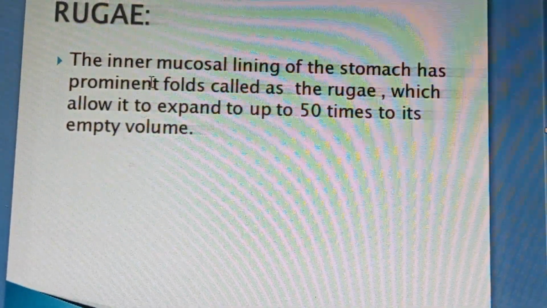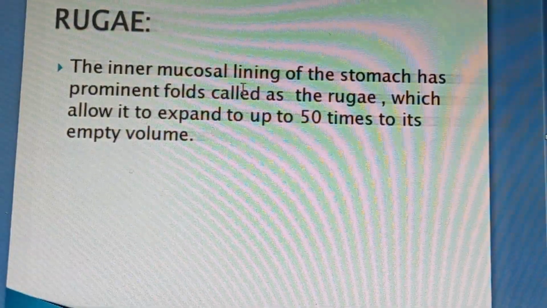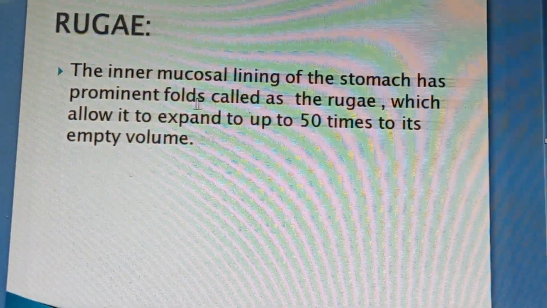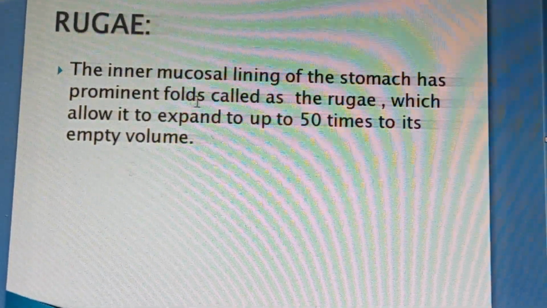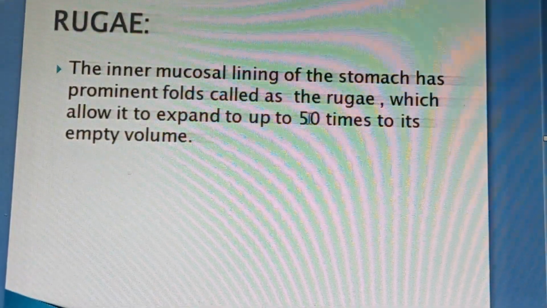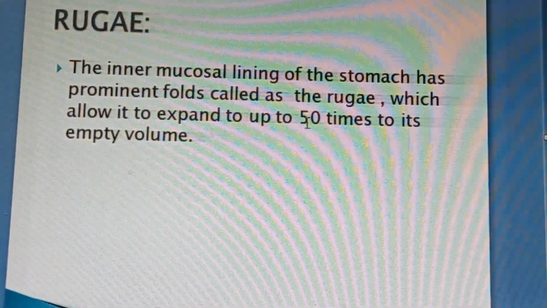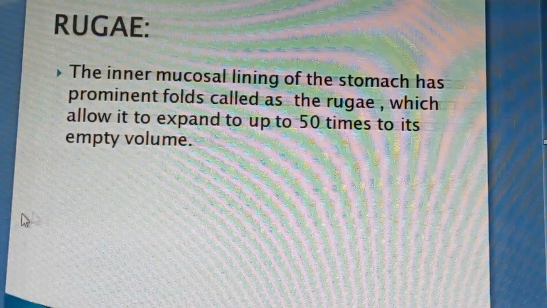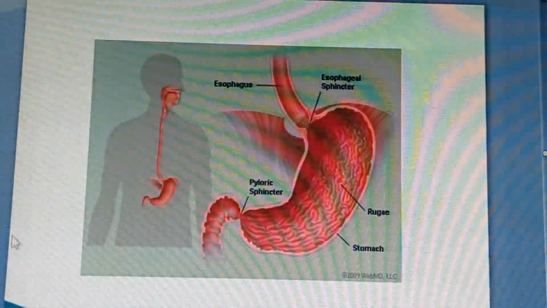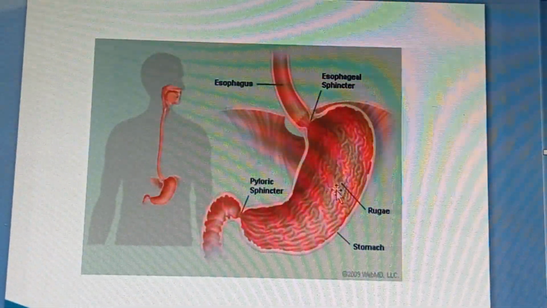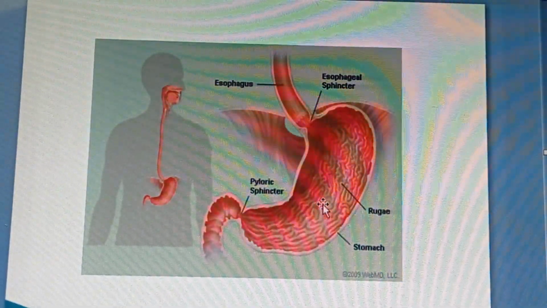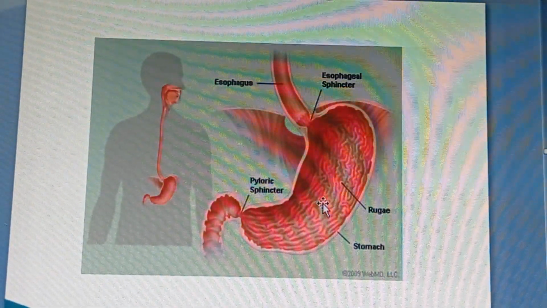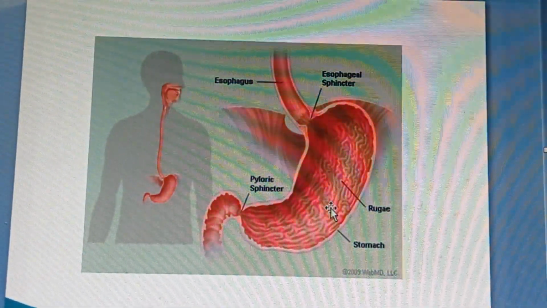Rugae. The inner mucous membrane of the stomach has prominent folds. We call these folds rugae, which expand up to 50 times the empty volume. When the stomach is empty and food is not present, these rugae appear.